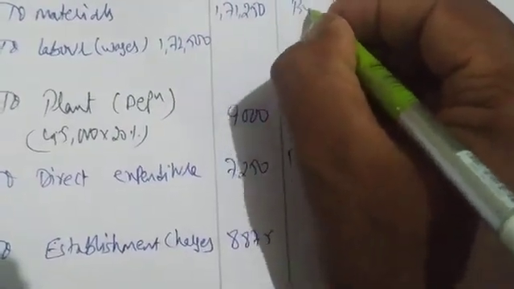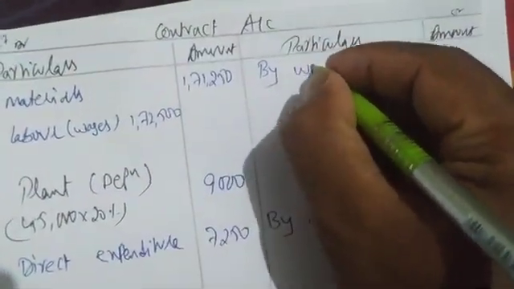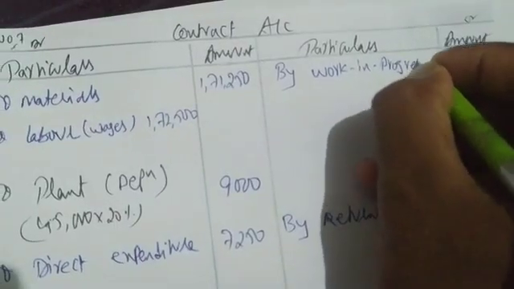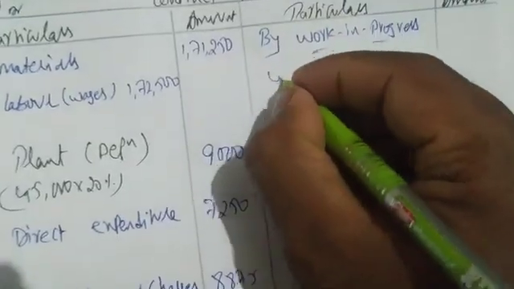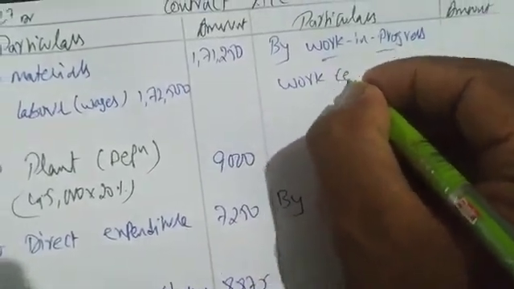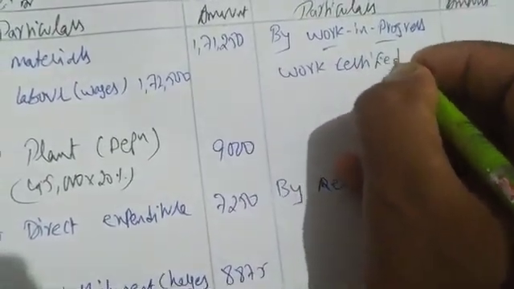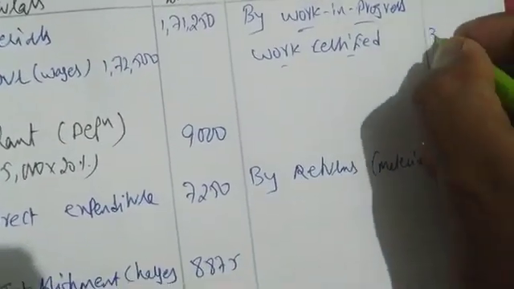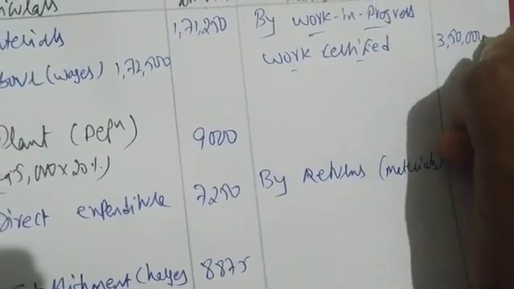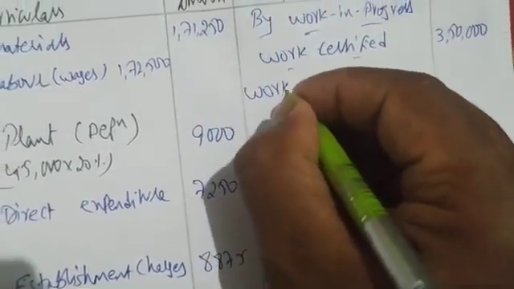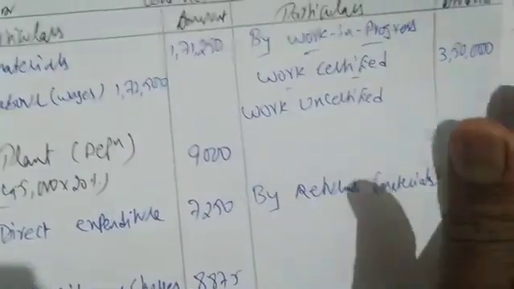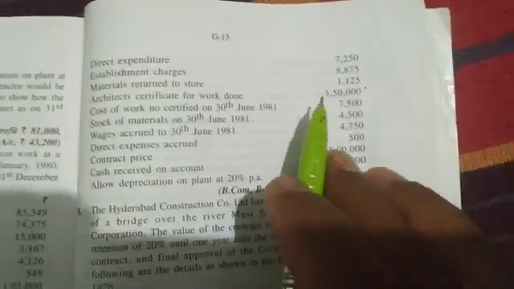This is by work in progress. So I'm writing work certified. How much? 3,50,000. Work uncertified. How much is given? Work uncertified. Cost of work not certified, 7,500.